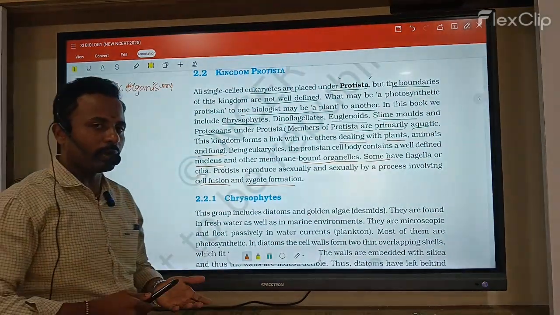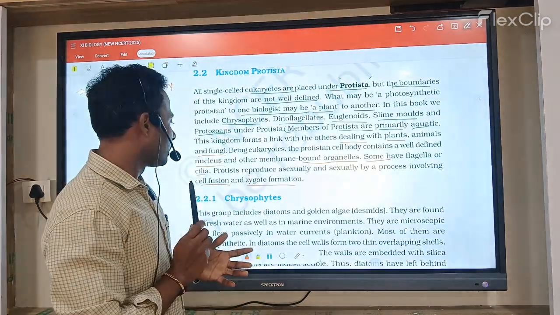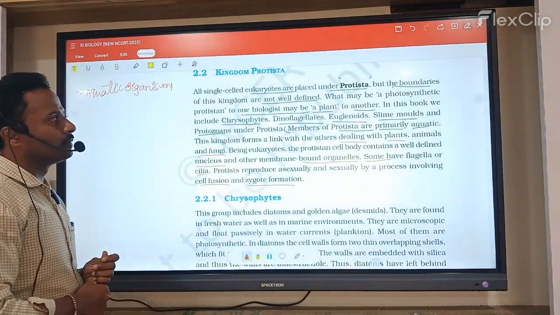Okay, now they include chrysophytes, dinoflagellates, euglenoids, and then slime molds and protozoans, which we will discuss in the next class.